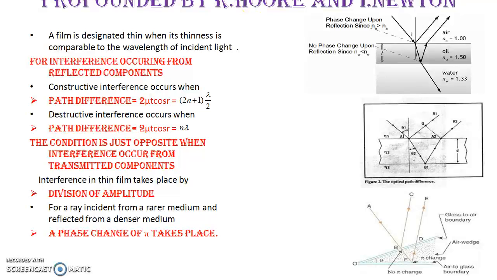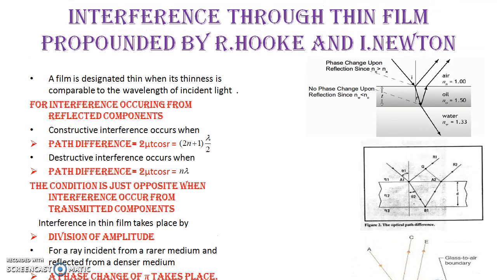Now, the other interference pattern that we see is widely applied, and it has wide applications also. It is interference through thin films. Now, when we say thin film, the question that automatically comes is how thin a film is. And we all know by now that to get interference, the thinness of the film, or rather the thickness of the film, should be comparable to the wavelength of the incident light.